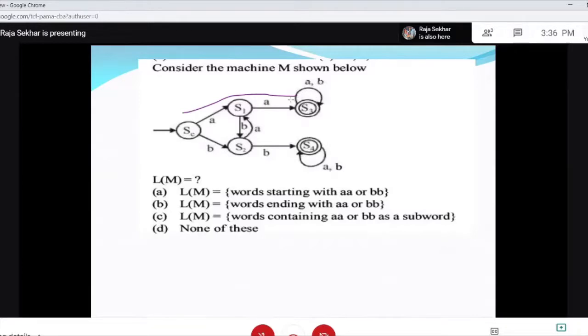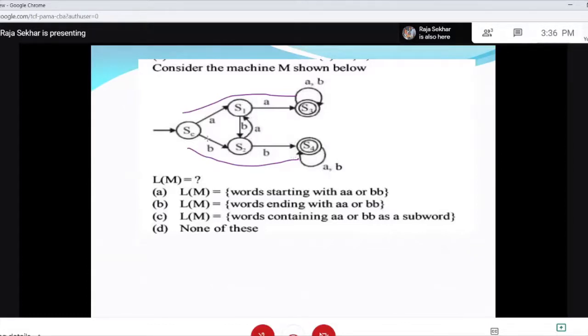You can have A and B, A, A. If you observe this path, you will go to S4, B, B. So what I got is B, B followed by A or B whole star.